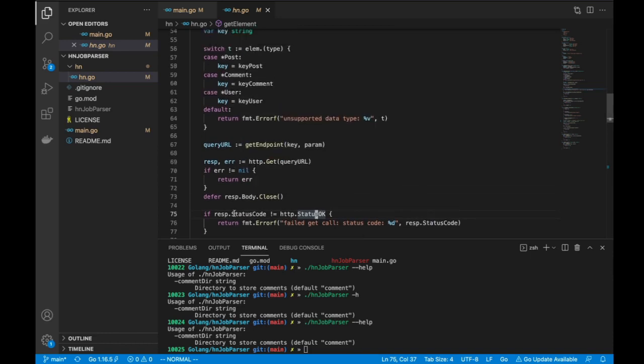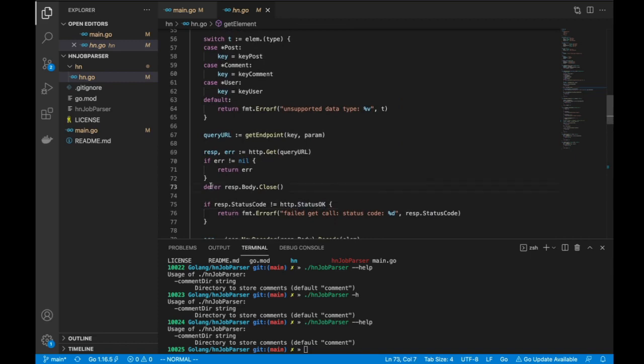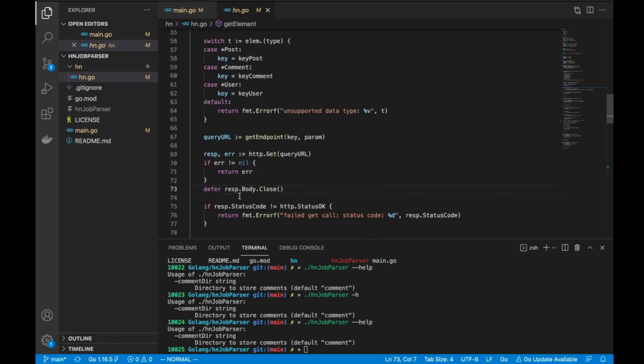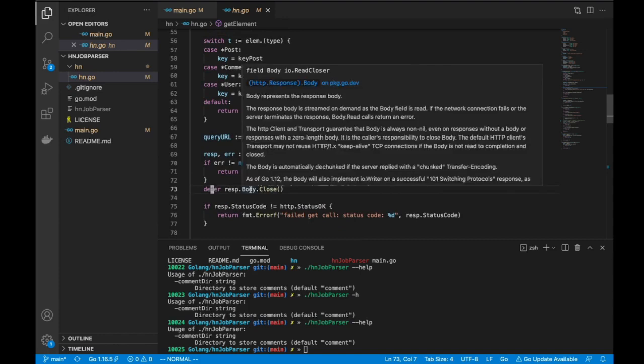And if you remember from our last discussion, Go has this concept of defer, which is basically functionality which is executed once we are done with the control flow of the current function. So I am writing this line where I'm basically asking to perform a close operation on the body once I am done with this function, so that I do not have to take care of closing this object once I'm done reading content.